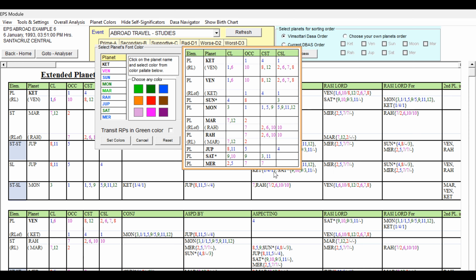Okay, so we have given the colors. And what about Ketu? Venus is mixed one. Ketu also 1, 4, and 1. So 1, 4, 1 is supportive. Because of the Lagna occupant, we can say it is supportive, and so we can give blue color. So Venus we have given pink, and Ketu we have given blue. I think we have given the colors. Now let us set colors and check the destiny.